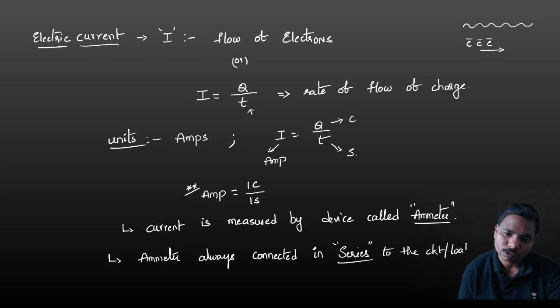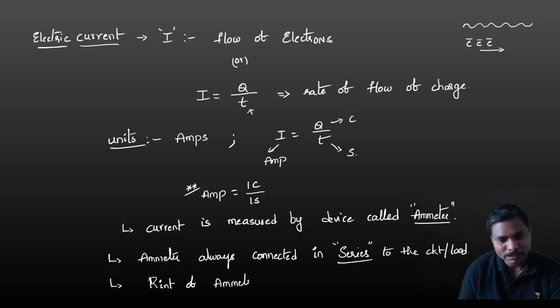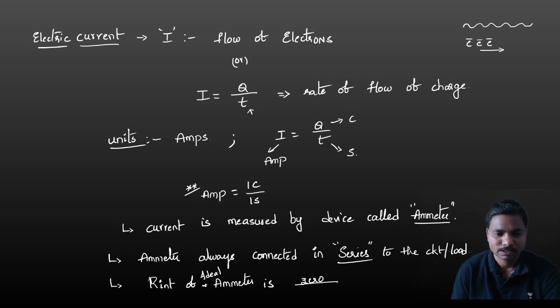And one more important point, the internal resistance of an ammeter, R internal, is 0. If it is ideal, the internal resistance of an ideal ammeter is 0. Ideal means perfect. All these points are very important. Note down.